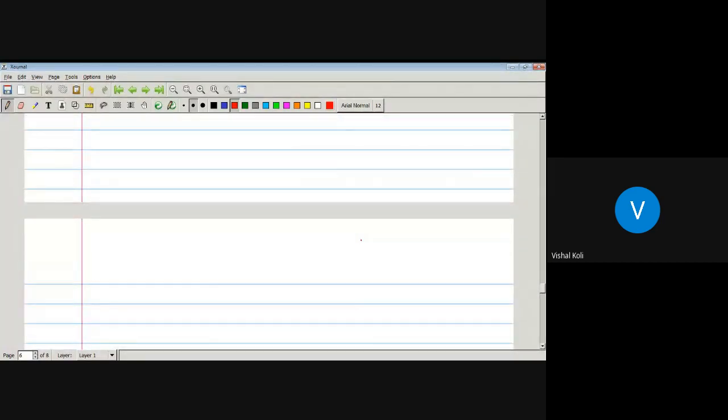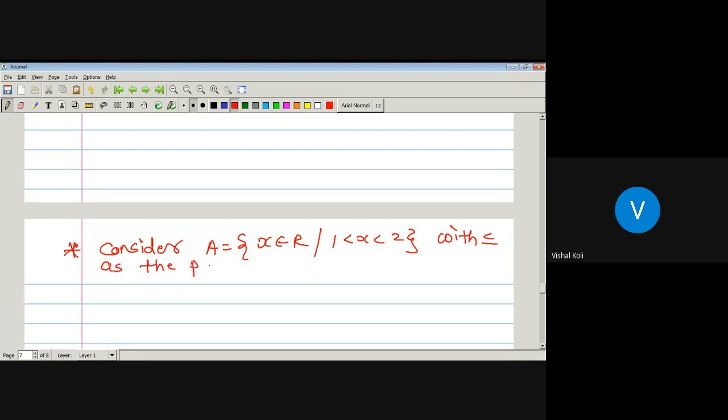Now, last example, consider capital A to be a set which contains all the real numbers x such that 1 is less than x and x is less than 2, with the less-than-or-equal relation as the partial order.